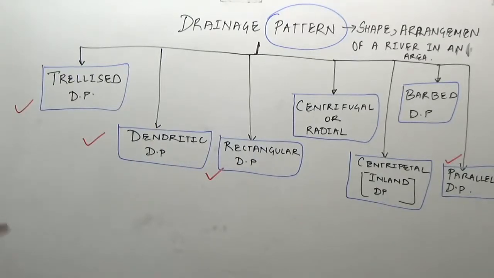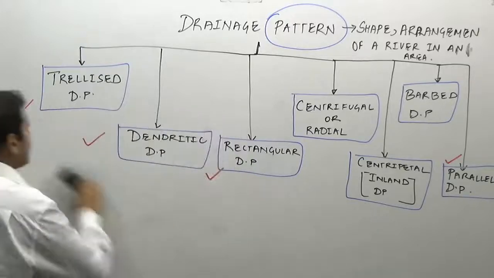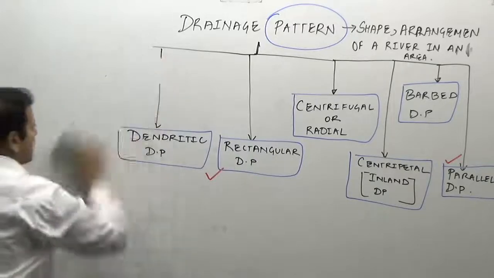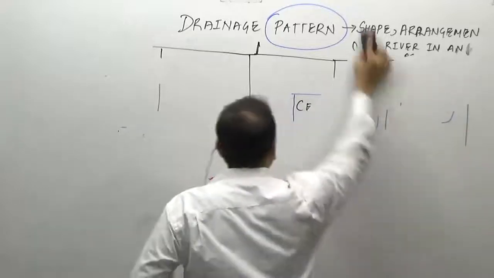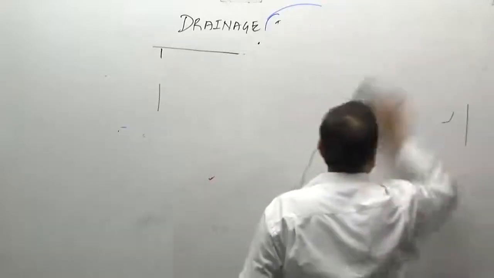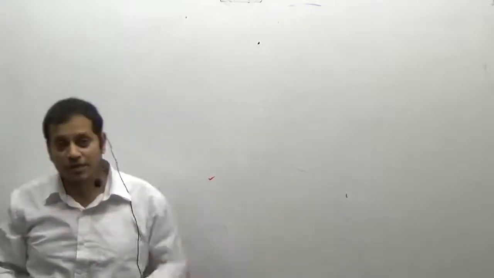So coming first to the trellised drainage pattern. What is the trellised drainage pattern? See, in the areas of mountains, we have already done that. In the areas of synclines and anticlines, obviously there will be a different kind of pattern, different in shape from the areas of the plains.